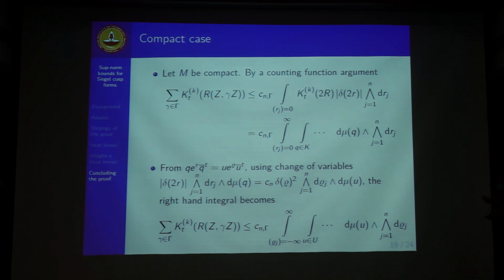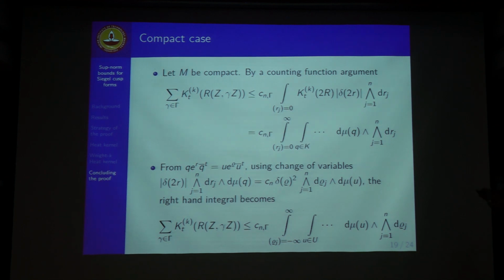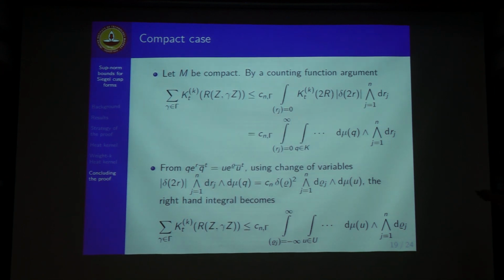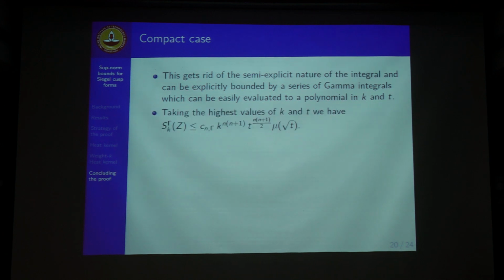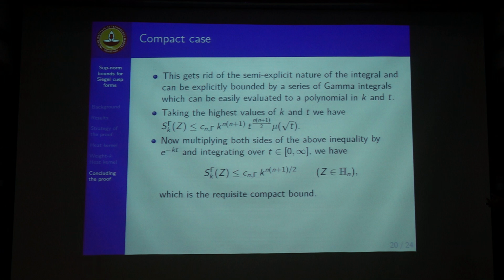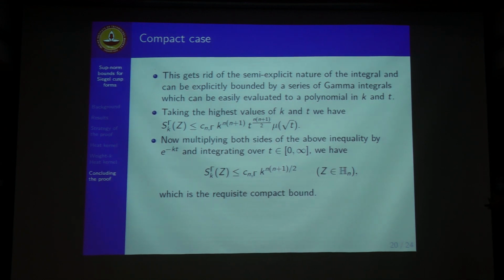So even though our heat kernel integral was not explicit, once we make this space integration, now everything becomes explicit. These can all be calculated with a series of gamma integrals, which gives this kind of a k to the power n times (n plus 1), and there is a t. The t dependence we remove by multiplying with a Laplace transform, which gives us the required compact bound.